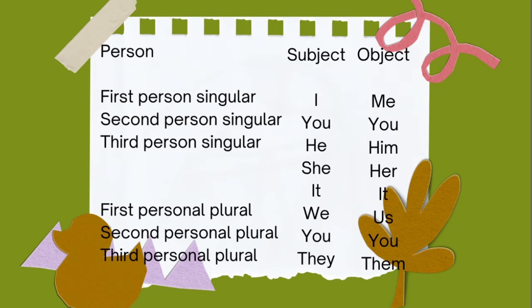And for first person plural, the subject is we and the object is us. And the second person plural, the subject is you and the object is you. And the third person plural, the subject is they and the object is them.